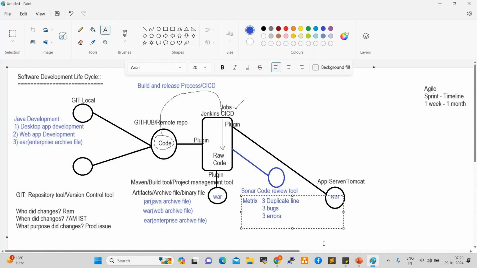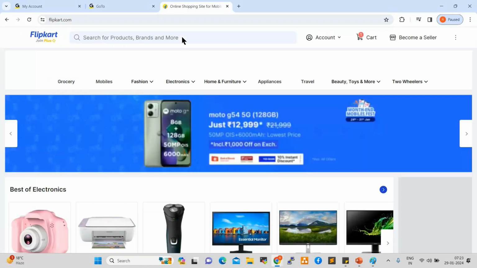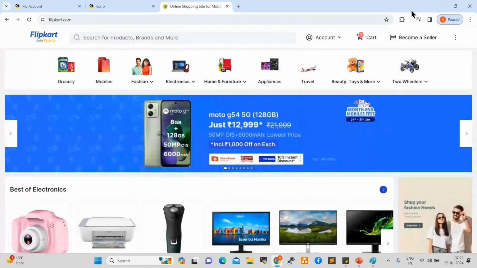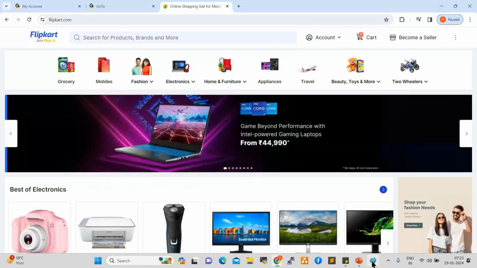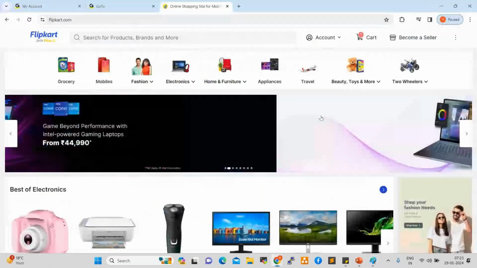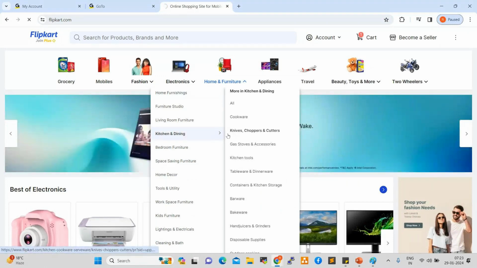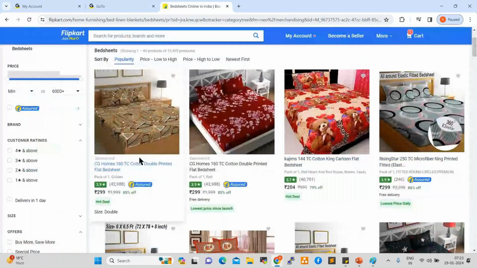Every organization maintains some code standards, right? Let us take one example here. For example, there is Flipkart, right? Whatever code is developed by developers, for example, 3 duplicate lines are there in the Flipkart application developed by the development team. So what will happen? If any duplicate lines are there, this product will show you 3 times, right?